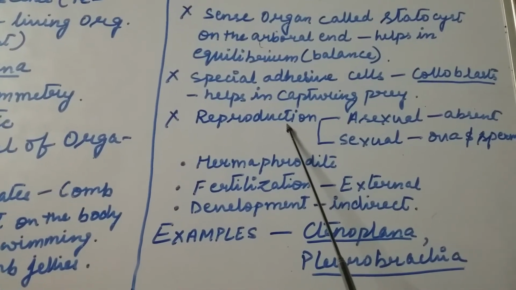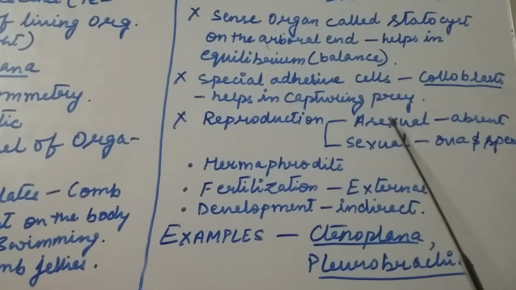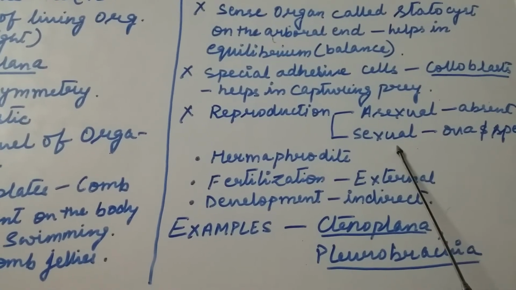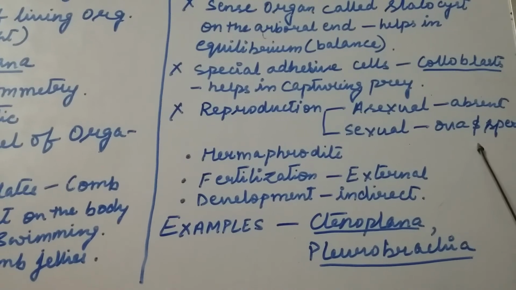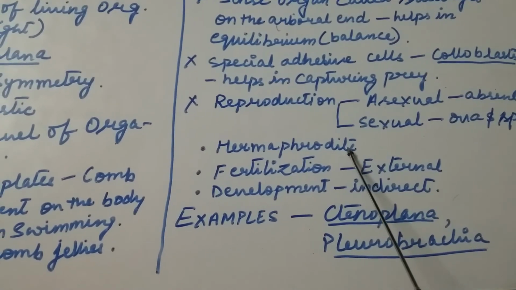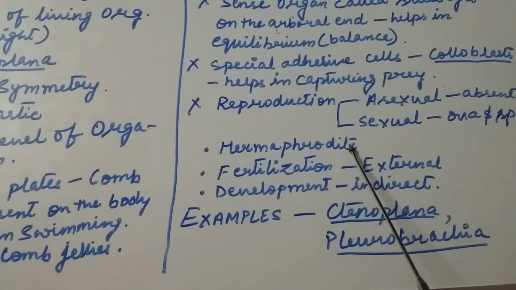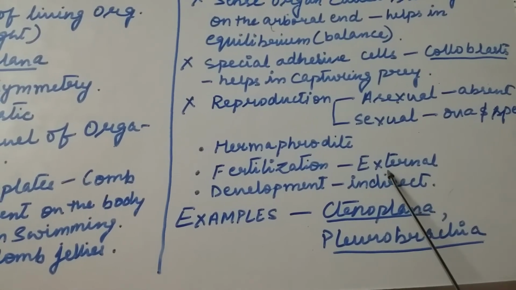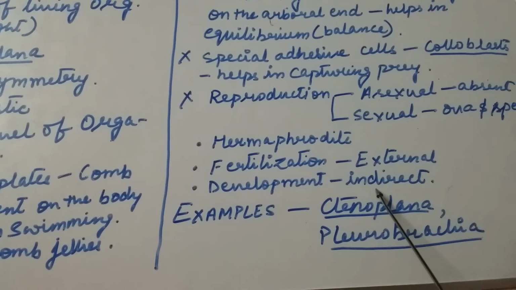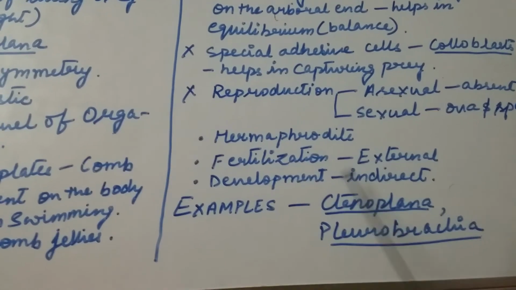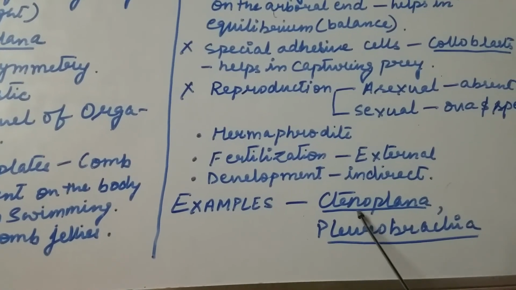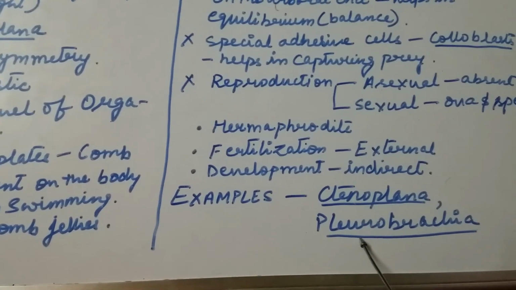In case of reproduction, asexual reproduction is totally absent and sexual reproduction occurs with the help of ovum and sperm. They are hermaphrodite in nature, that means both sexes are present in one organism. Fertilization occurs externally and development is indirect. Examples of phylum Ctenophora are Ctenoplana and Pleurobrachia.